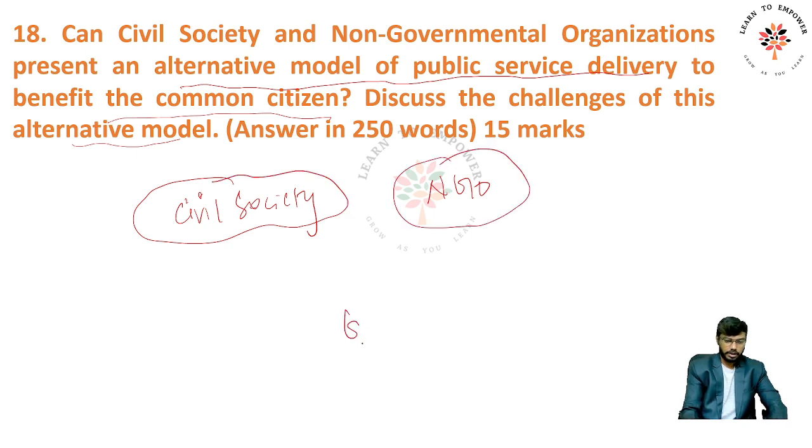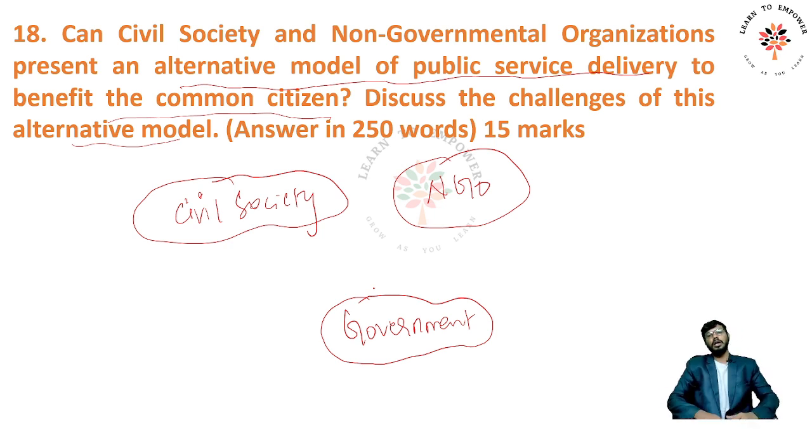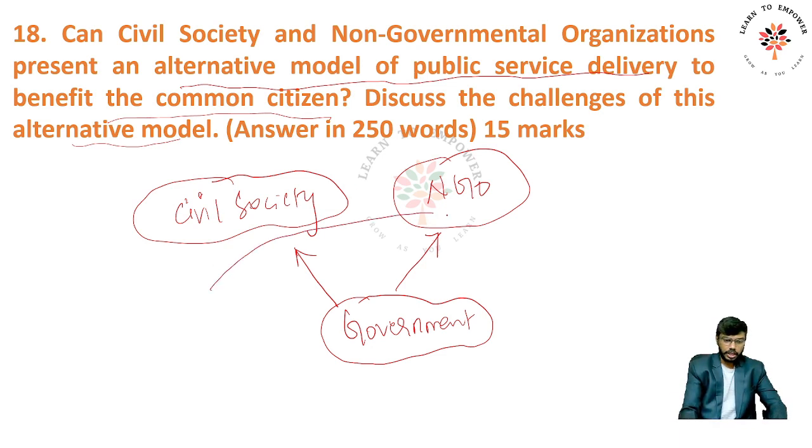Now, this is the government. Government in many years tried to reach the rural part of India or the untouched part of the society, but government failed to a certain extent to reach those areas. But these civil societies and NGOs have done the same, right? So these are considered as an alternative to the governance model.